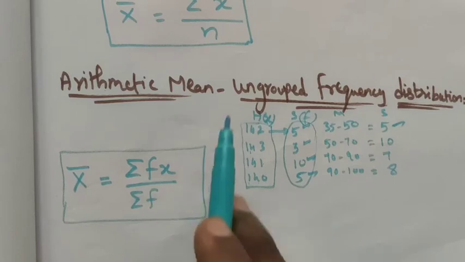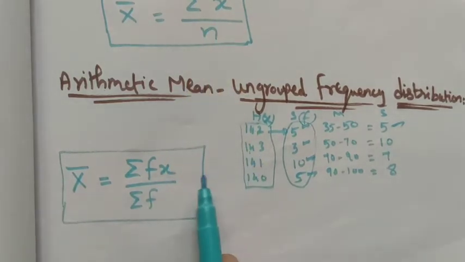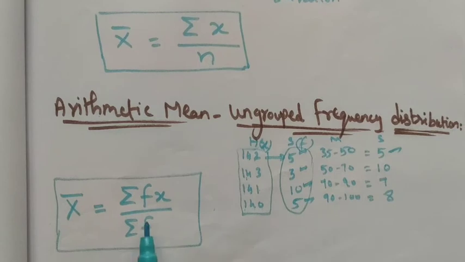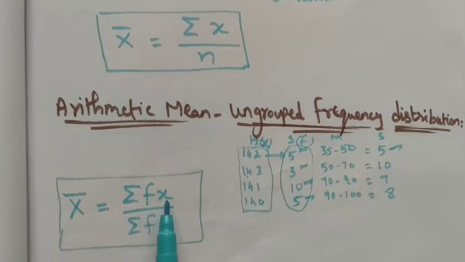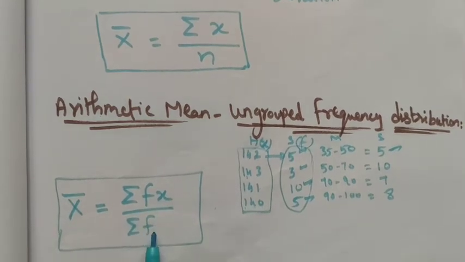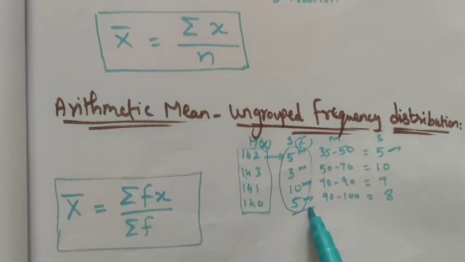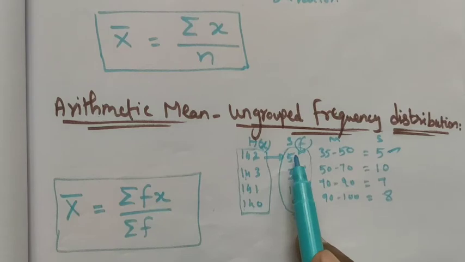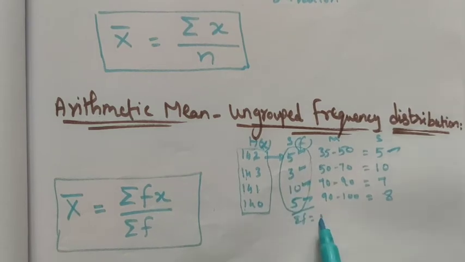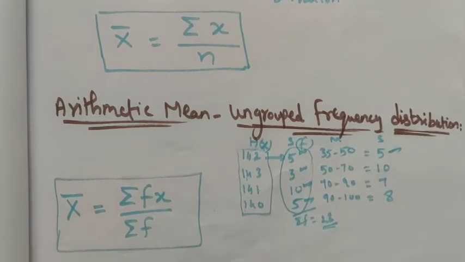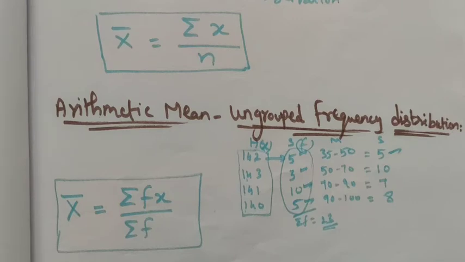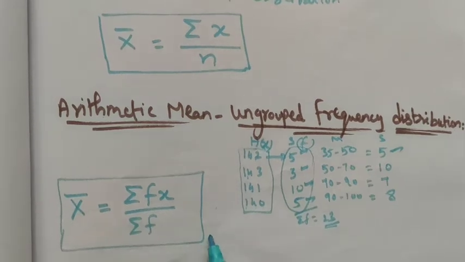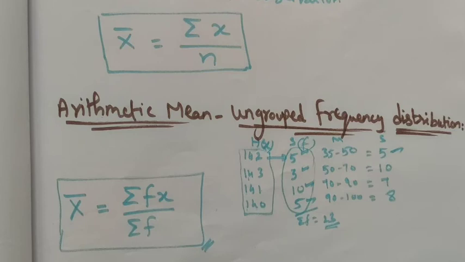Where for raw data we used summation x only, here we have the frequency. So you have to multiply f into x, and for the divisor only summation of f has to be added. The summation of f is the sum of these values: 5 plus 5, 10, 20, 23. So the total frequency is 23, that is summation f. So this is the formula to find the arithmetic mean for ungrouped frequency distribution.